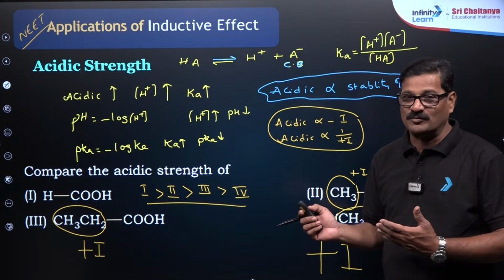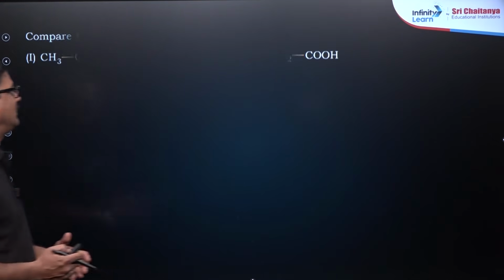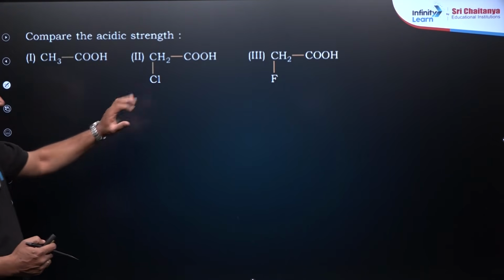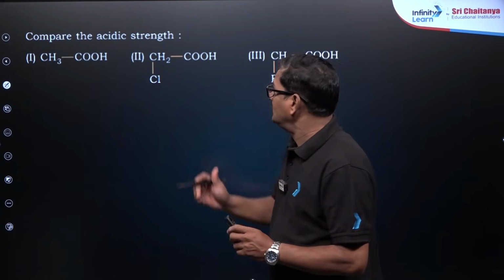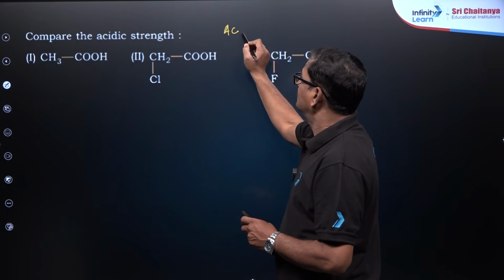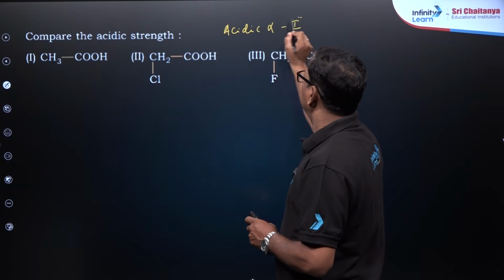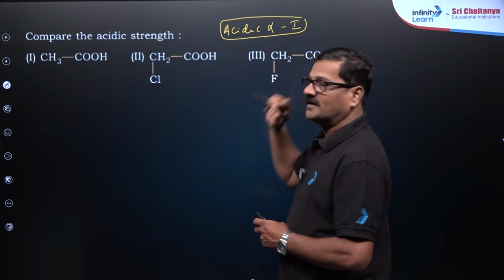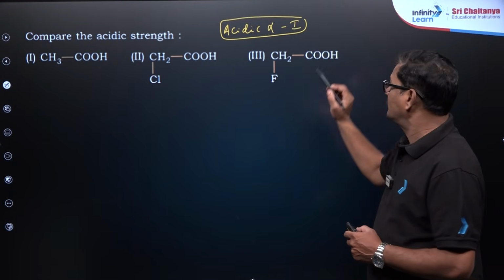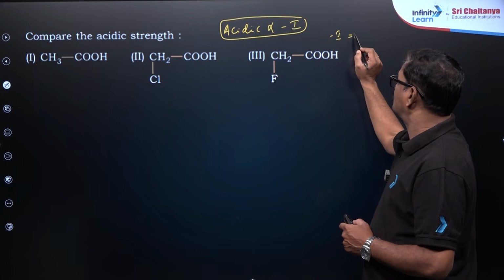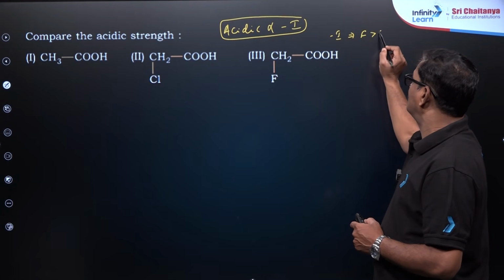Let us see one more question here. Moving ahead, compare the acidic strength of these. As I mentioned, acidic strength is directly proportional to negative inductive effect. The negative inductive effect is directly related to the fluorine. So negative inductive effect of fluorine is greater than chlorine.